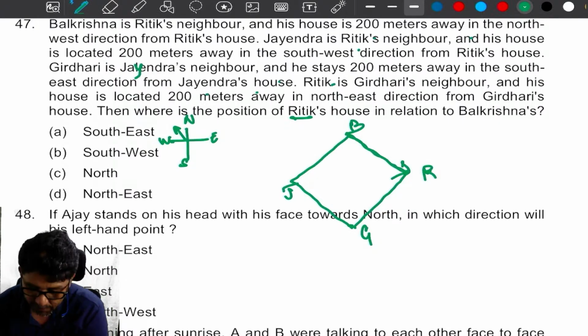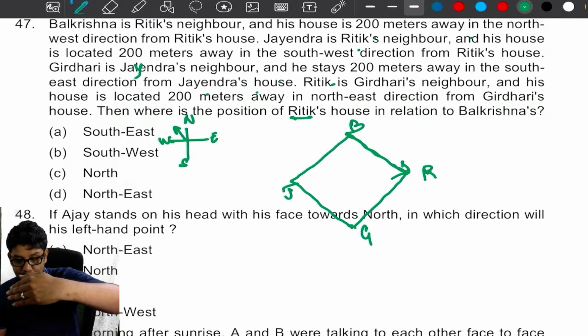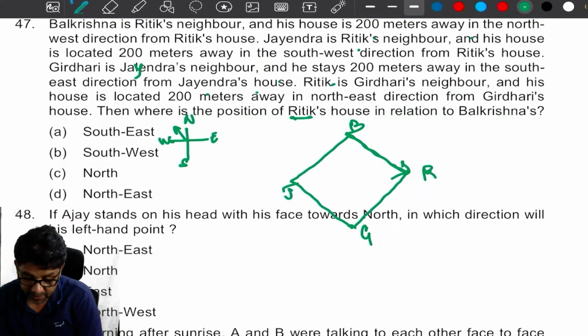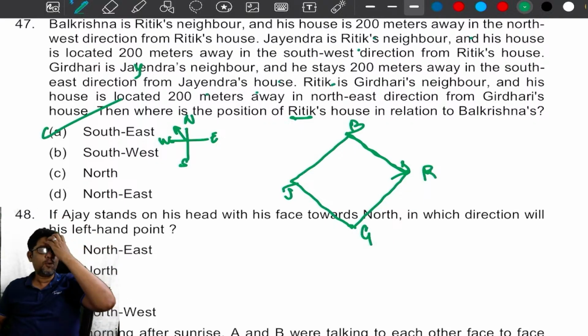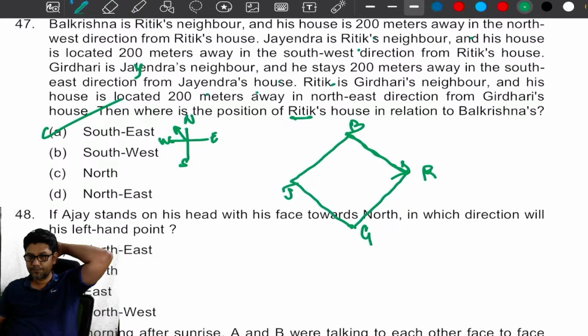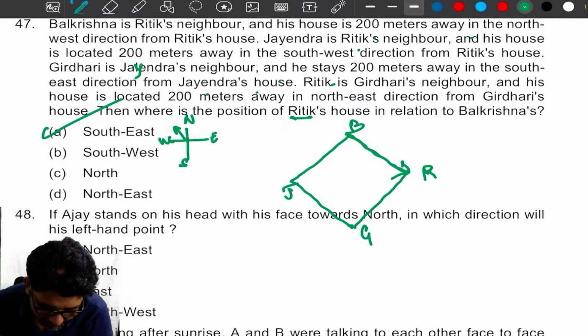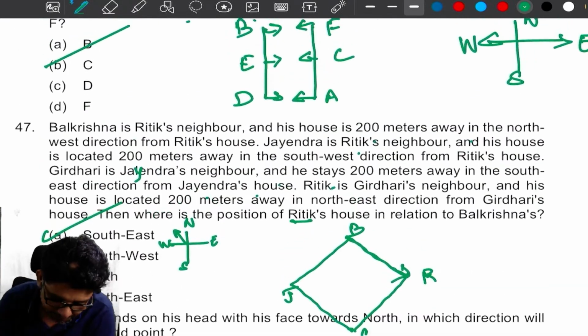What is this, my dear sir? Which is south? Sorry, Balakrishna. See, Ritik's house with respect to Balakrishna. Sir, southeast direction, sir. How many of you got option A, my dear? How many of you got option A? Okay, very good, David. You are right.